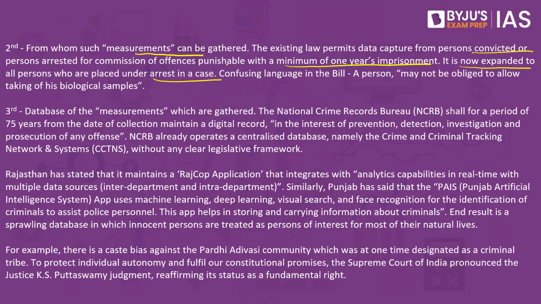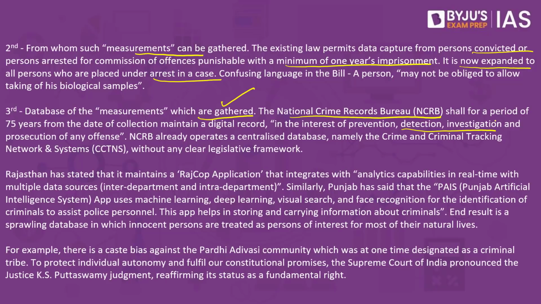Third, the database of the measurements which are being gathered is also under question. The National Crime Record Bureau, the NCRB, will store this data for at least 75 years in digital form. This is being stored so that we can prevent, detect, or investigate offences at a later date as well. Meaning that the government of India is giving the agency the power to use this data in absolutely whatever manner they want.